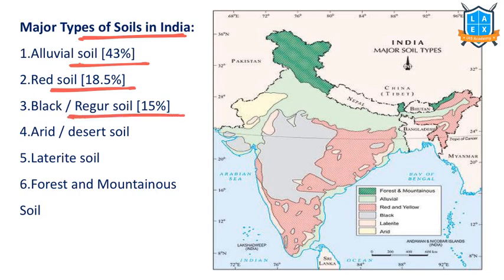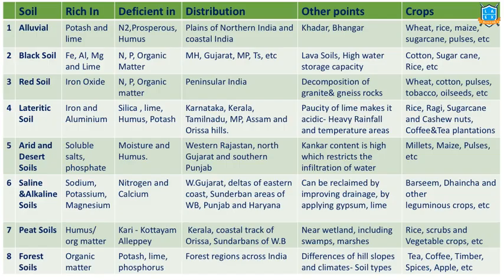Black or regular soils occupy 15%. And the remaining percentages are arid soil, lateritic soil, forest and mountainous soil. Alluvial soil occupies the majority percentage: coastal areas and the northern Indian plains. All these regions consist of alluvial soil.